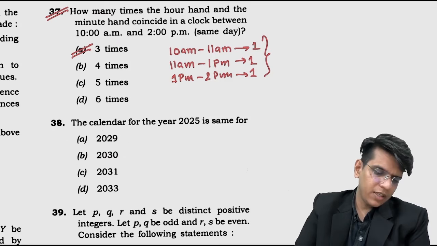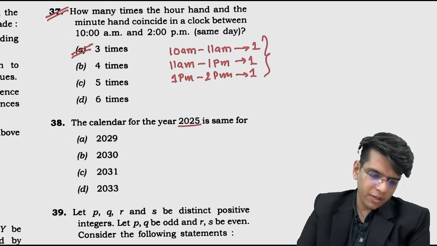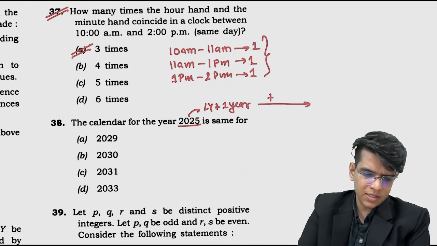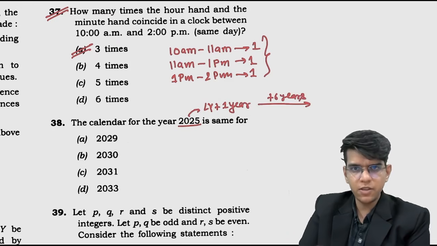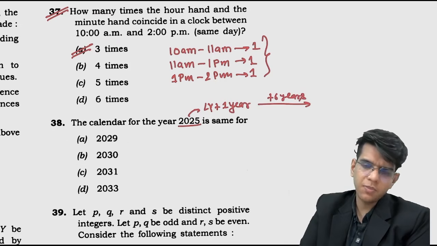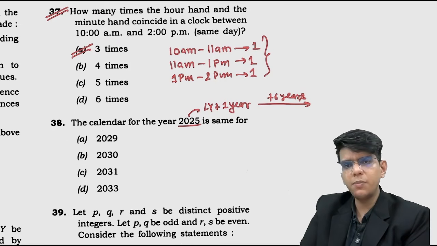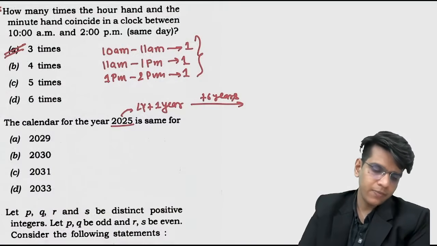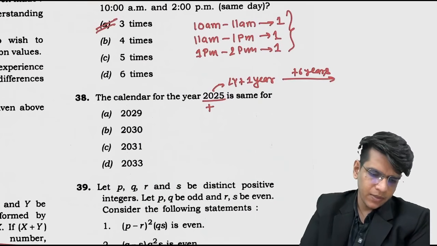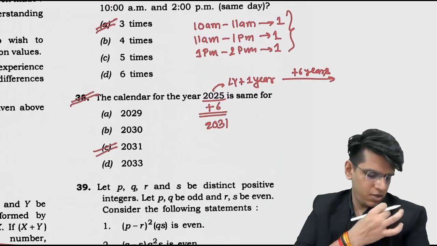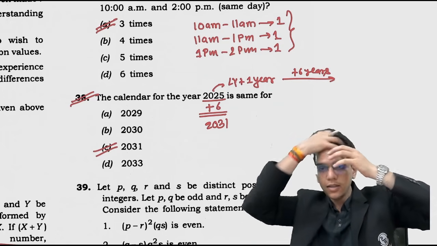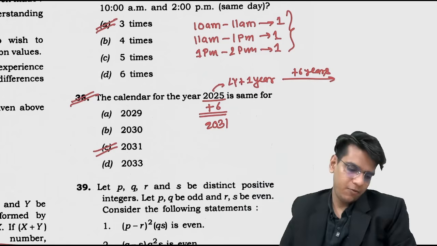The calendar of the year 225. 225 is a leap year plus 1 year type, right? So it will repeat after plus 6 years. The formula, everyone should remember this. Whenever it is leap year plus 1, it is plus 6. Leap year plus 2 and leap year plus 3, it repeats after 11 years. So here we just have to add plus 6. The calendar will repeat in 2031. कुछ नहीं करना. All these things you should remember. ठीक है? So यहाँ पे you can directly see that the calendar will repeat in 2031. Okay?